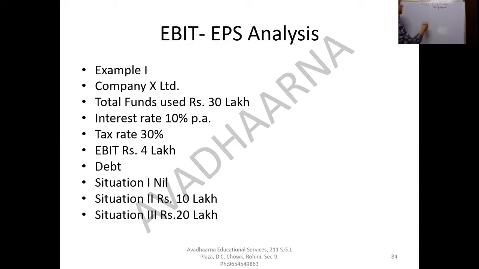Let's say there is a company, company X, and the total fund requirement of this company is 30 lakhs. If we are going to raise debt, the interest rate paid on debt is 10% per annum, and the tax rate on profits is 30%, which is to be paid to the government. Now, EBIT is 4 lakh.